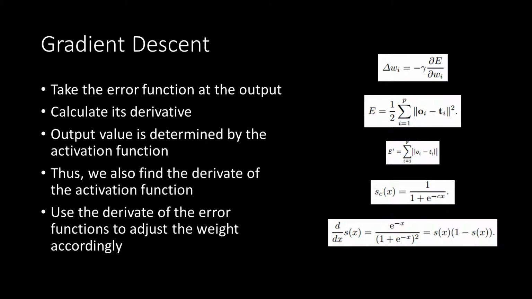So we use the derivative of the error function to adjust weights accordingly. This is shown in the top equation. It's delta omega i is equal to negative gamma, the partial derivative of the error with respect to the weight. So by doing this, in the equation at the very top, we're able to change the weights based on the error. That is, the higher the error is, the more we change the weight.